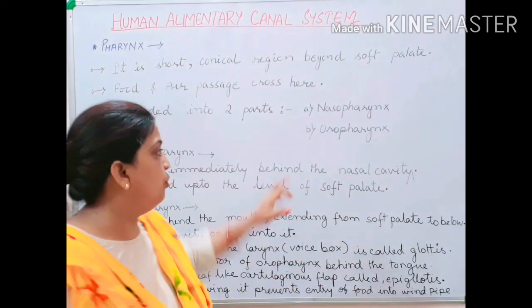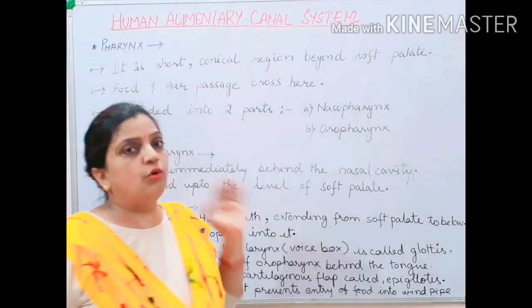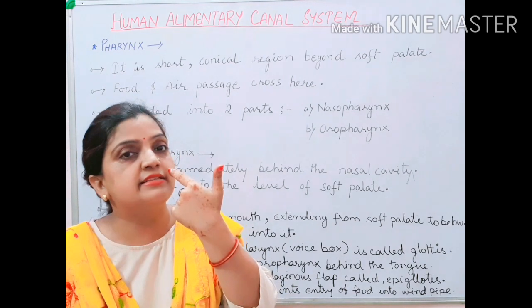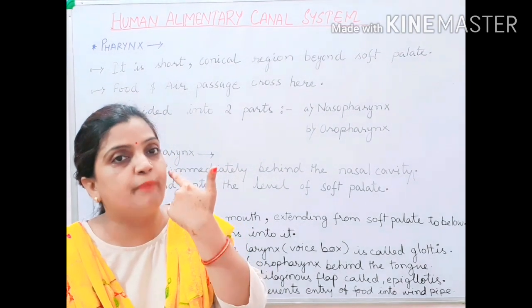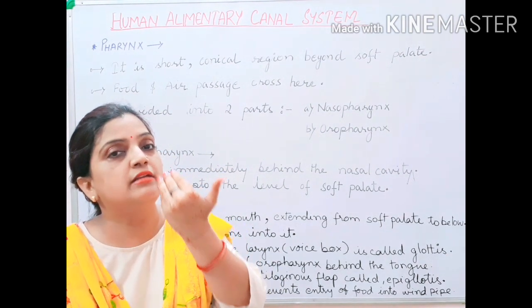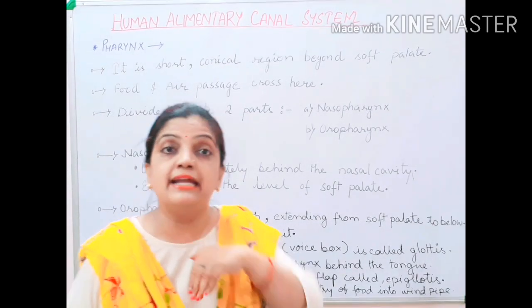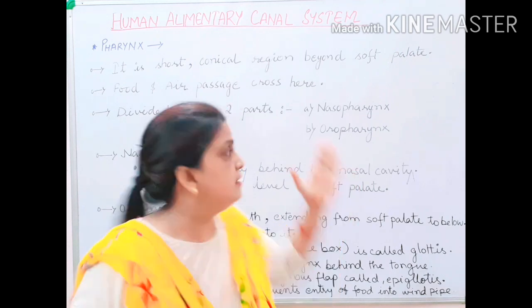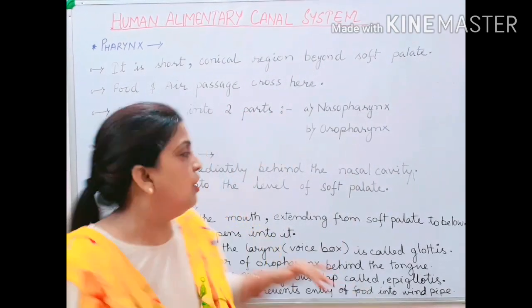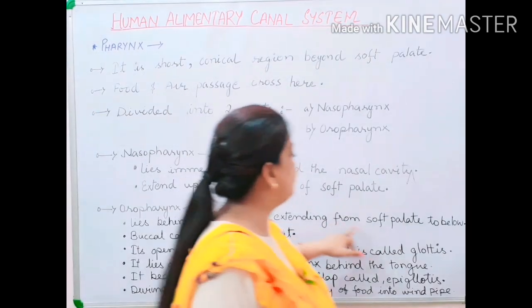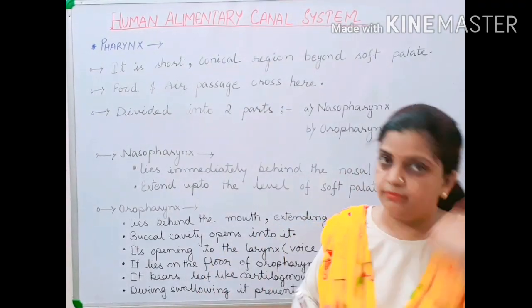Now it is clear, oro with the name oro. So the oropharynx is the last part of the mouth, starting from the soft palate, moving down internally and connecting to the oesophagus, the next part.